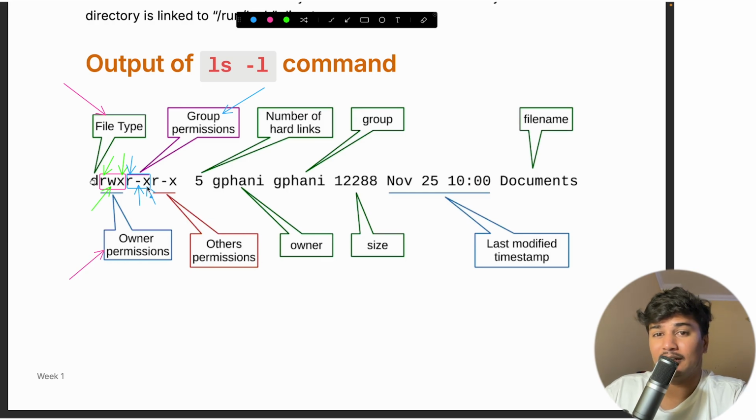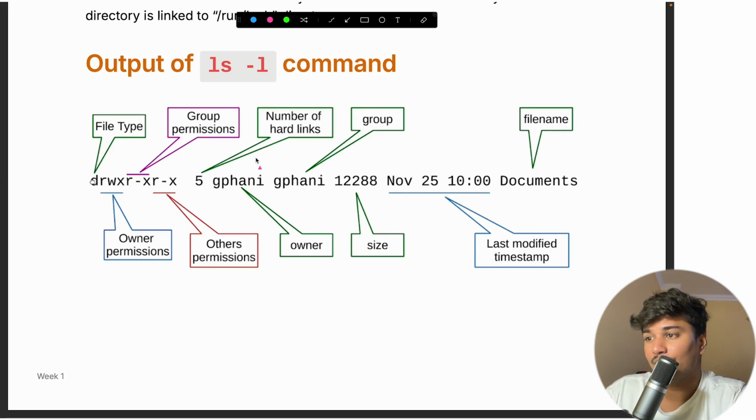Then the third set is others' permission, what other users can do. Other users can read, can't write, but can execute. This structure is known as the permission string.